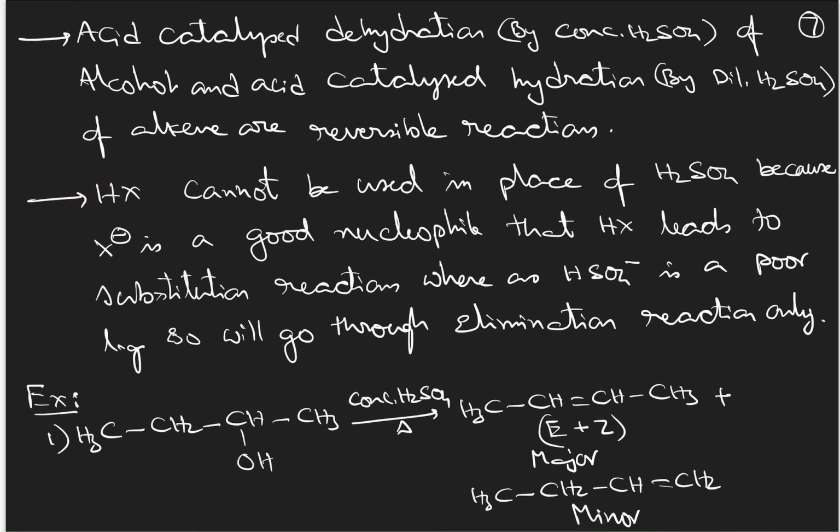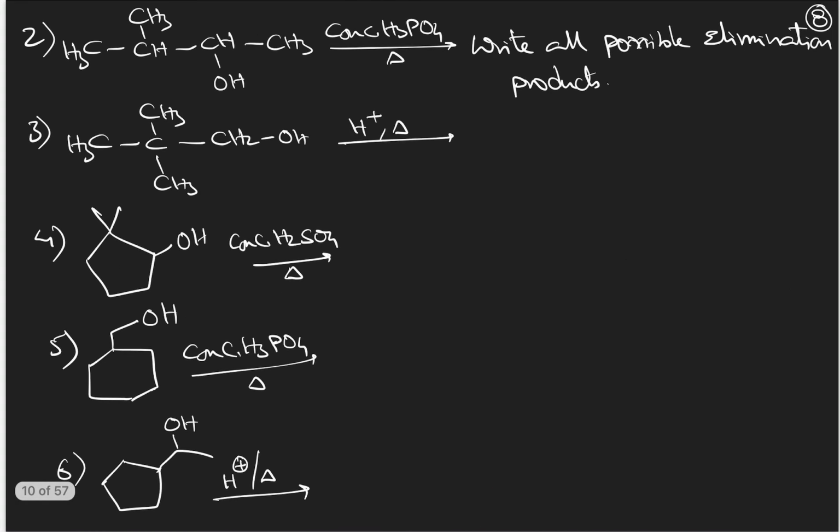Then I have given some examples. You see, when you use concentrated sulfuric acid plus heating, there will be dehydration like this, and that results in the formation of an alkene. But this can show geometrical isomerism. Therefore, E plus Z, a mixture of both products, will be formed as the major product, because it is a Saytzeff alkene. And if H plus ion is removed from here, you will get the less substituted alkene as the minor product. Then some more examples I have given; you practice them, and I will give the answers once you practice by yourself.